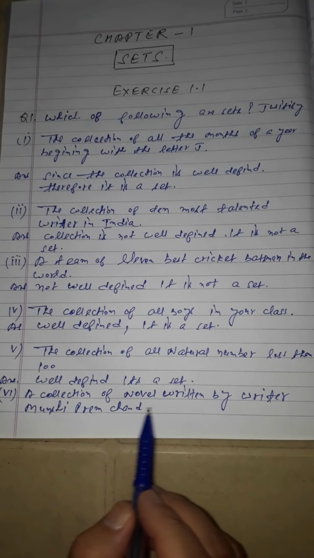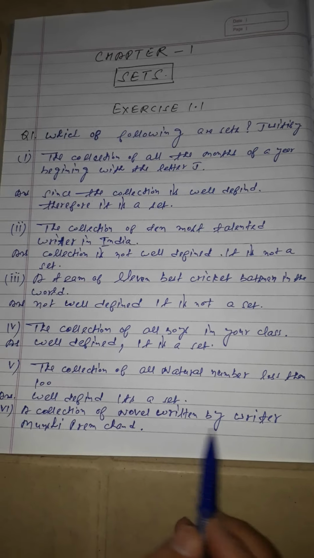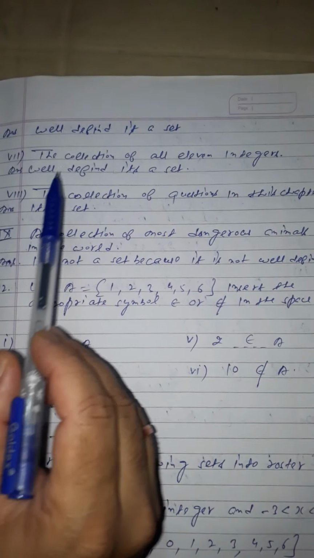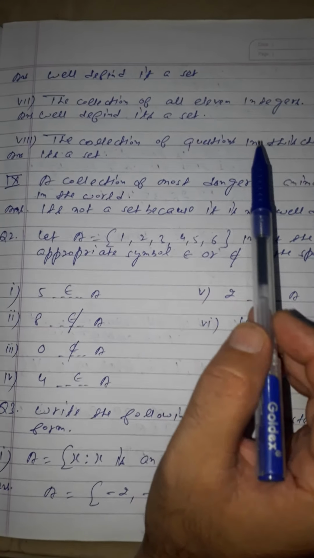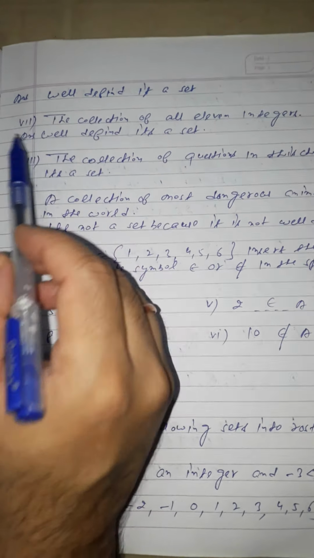Sixth is a collection of the novels written by writer Munshi Premchand. This is also well defined, students, because we know whatever novels were written by Munshi Premchand, so we can say that this is also a set.